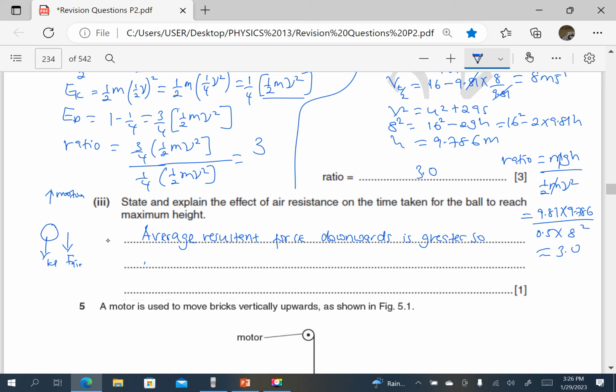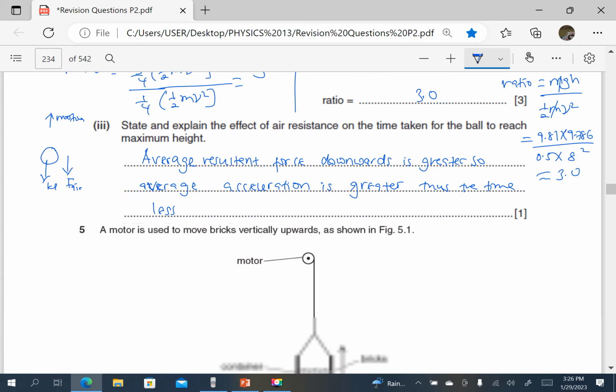So the average acceleration is also greater. Thus, the time is less.